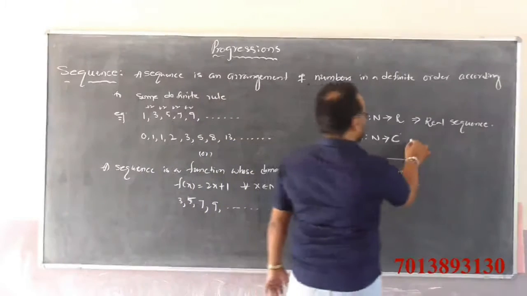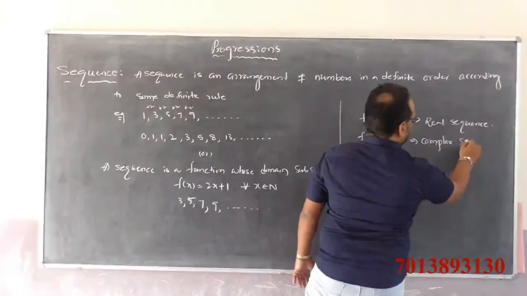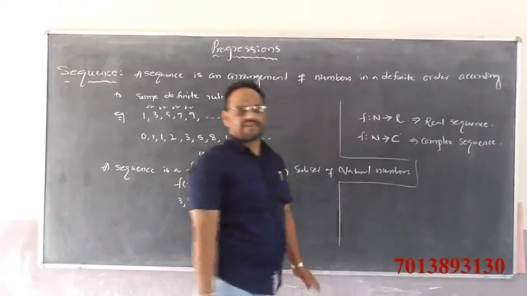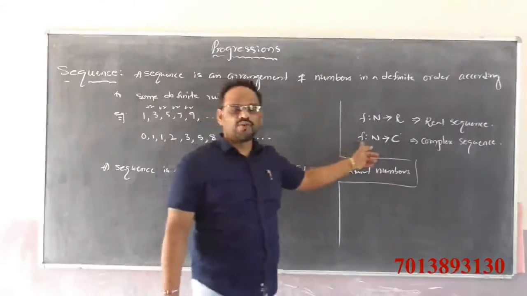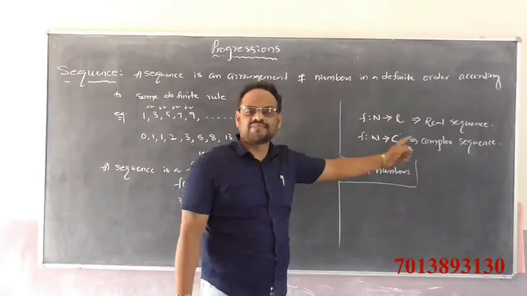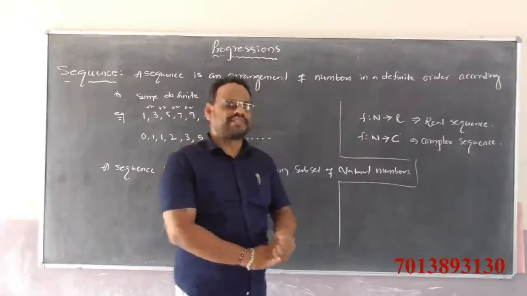Then the sequence is called a complex sequence.